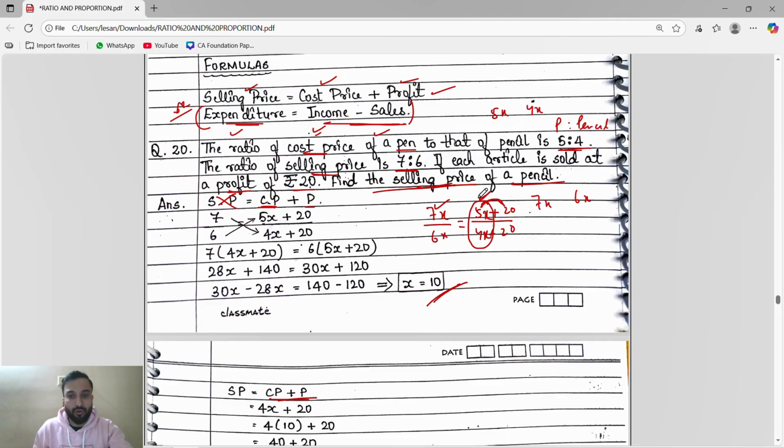Every time we will put it on the cost price, because if we do not put it on the cost price, then cost price and profit both will be numbers. So a number is not possible.